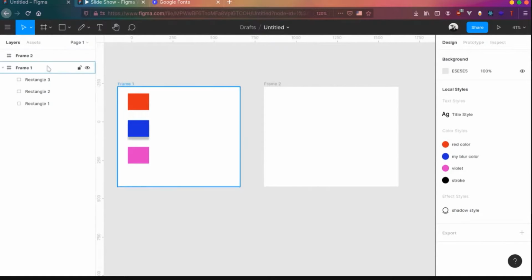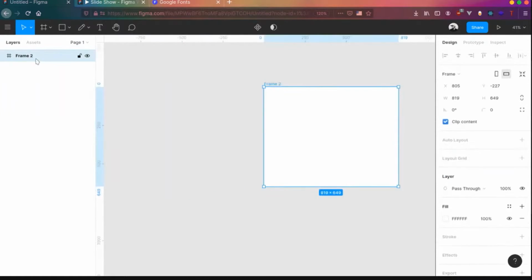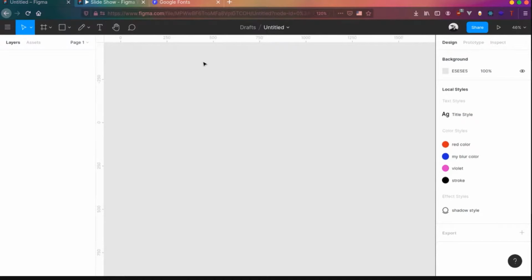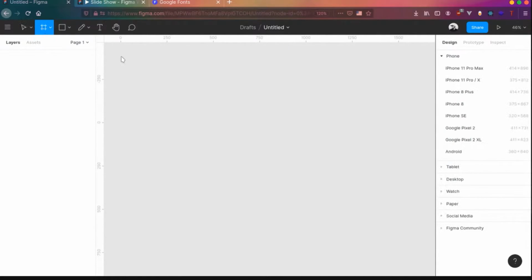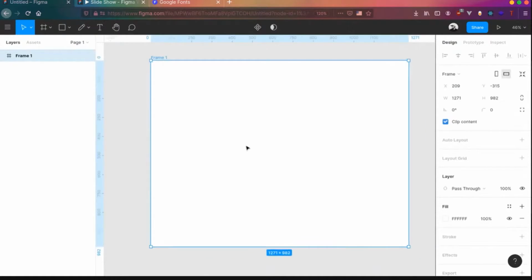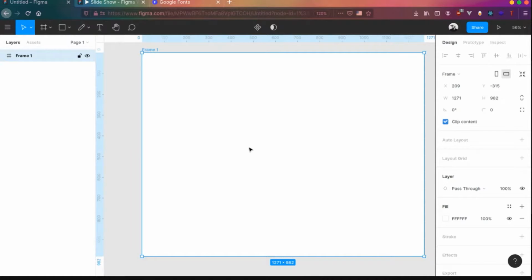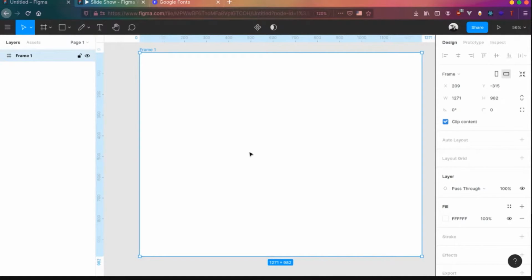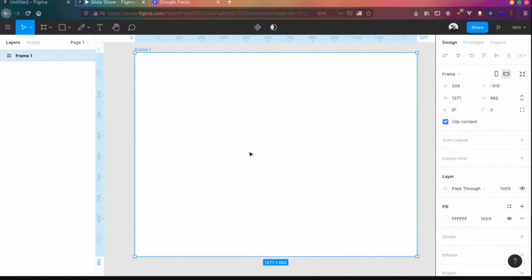So let me delete everything over here. Click delete. Let's actually see how components work in Figma. So let me draw a frame. And then, before components, I have left something for you guys.